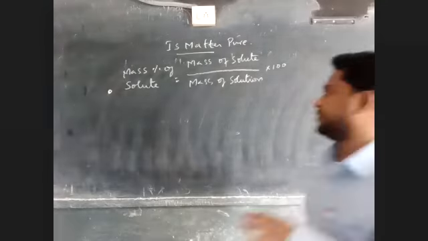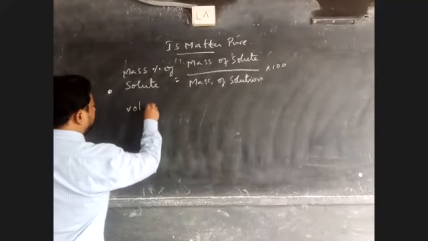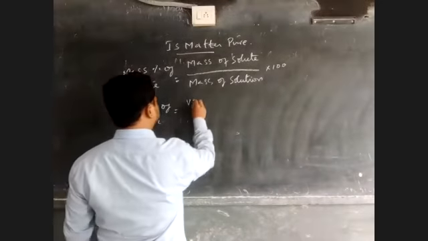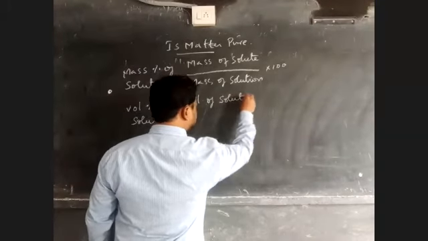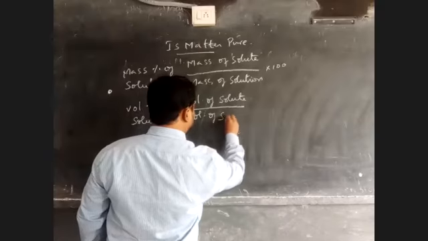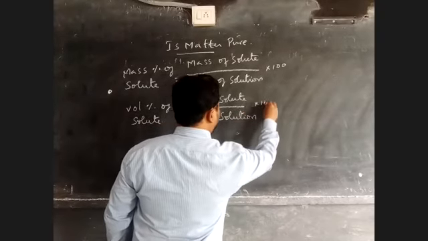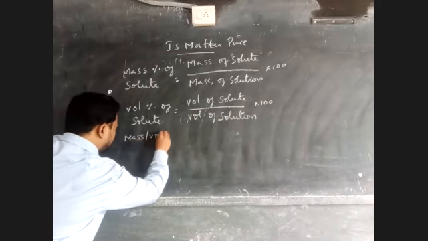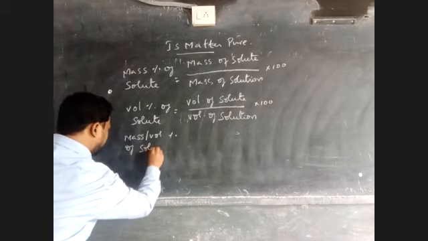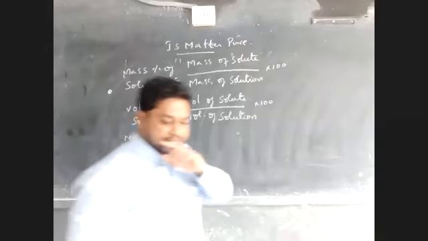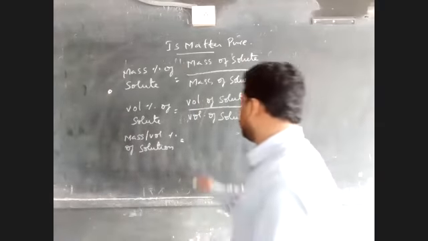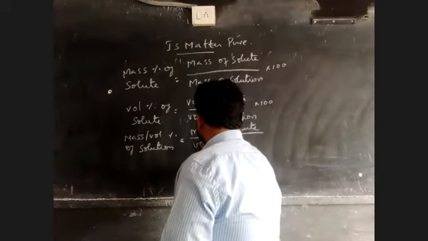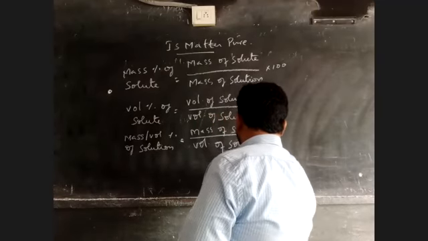Next, volume percentage of solute: volume of the solute by volume of solution into 100. The third formula, mass by volume percentage of solution: mass of the solute by volume of solution into 100.